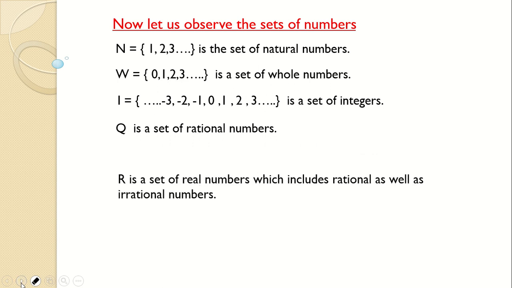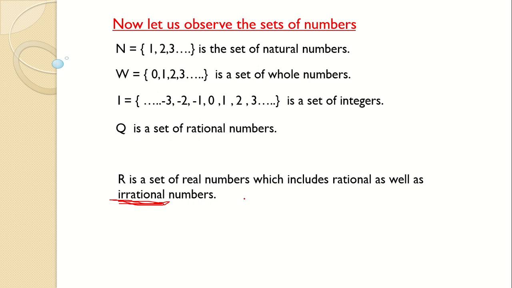Now we come to the biggest set, the set of real numbers. It will include rational as well as irrational numbers. Generally most of us don't know what irrational numbers are. Irrational numbers are those numbers whose decimal representation is non-terminating and non-recurring.